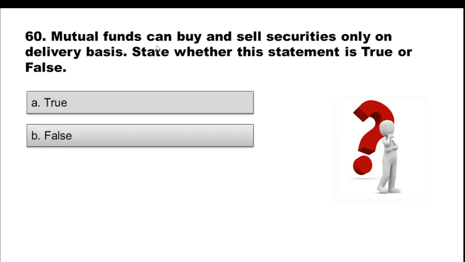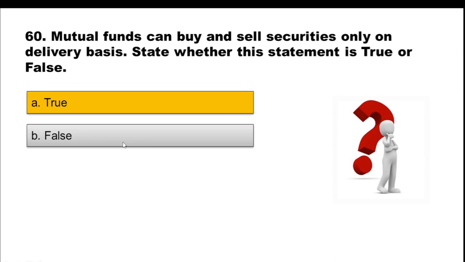Question 60. Mutual funds can buy and sell securities only on delivery basis. State whether this statement is true or false. Option A true, option B false. Now this question is a repeated one from mock test part 1, where by mistake it was mentioned that this statement is false. However, the correct answer is true. Mutual funds can buy and sell securities only on delivery basis.